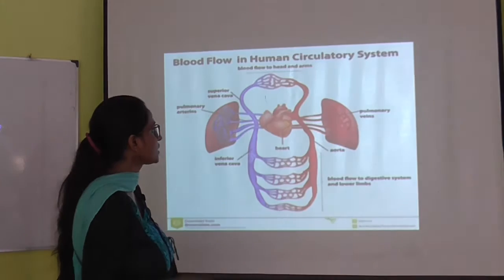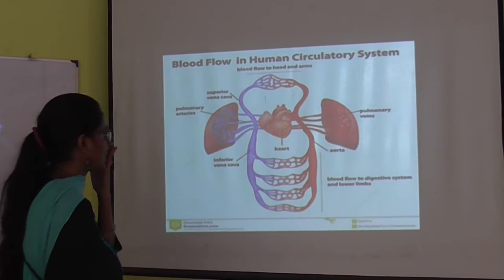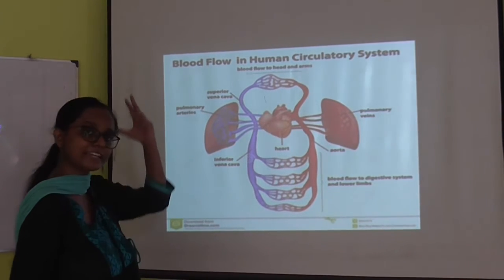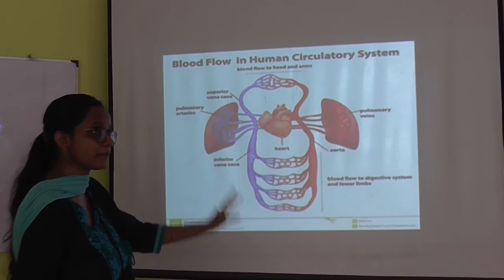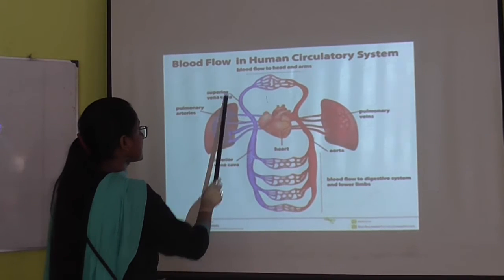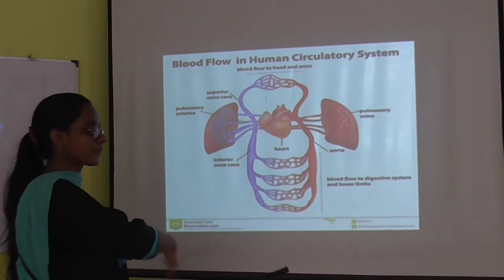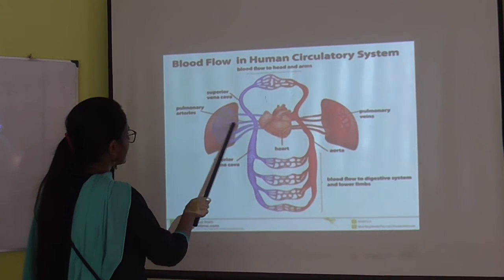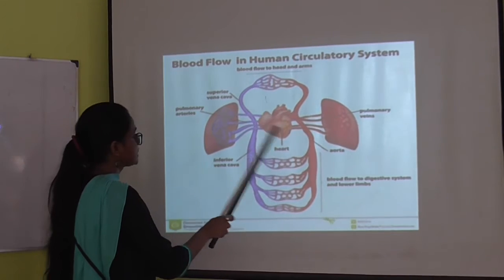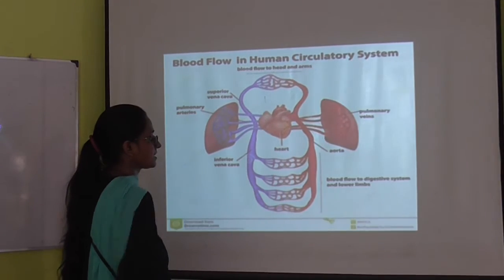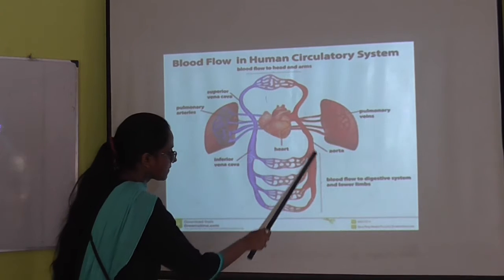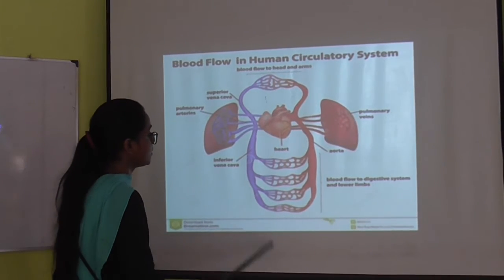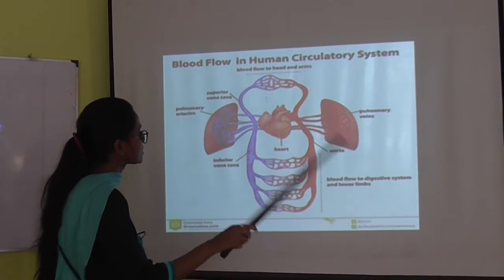Next is the position of these vessels. Similarly, the inferior vena cava is present in the lower part, carrying the deoxygenated blood from the lower part. The superior vena cava is present in the upper part because it is carrying the deoxygenated blood from the upper part. The pulmonary veins and pulmonary arteries are present over here; one is carrying the deoxygenated blood to the heart, and the other is carrying the oxygenated blood from the heart. Clear? The aorta, one of the largest blood vessels, is carrying the oxygenated blood from the heart. Clear? So this is one of the structures.